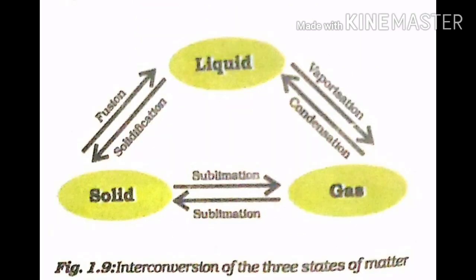Look at the picture. It shows the interconversion of the three states of matter. Change of state from solid to liquid is called fusion. Then liquid to gaseous state is called vaporization. Similarly, the conversion of gaseous state to liquid state is called condensation, and liquid to solid state is termed solidification, and the conversion of solid to gas and gas to solid, which we already studied, is called sublimation.